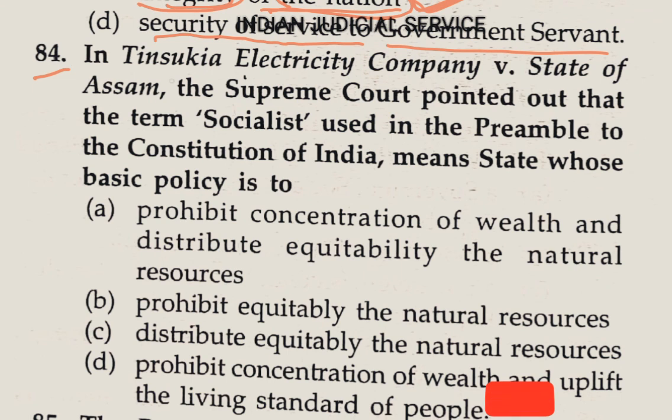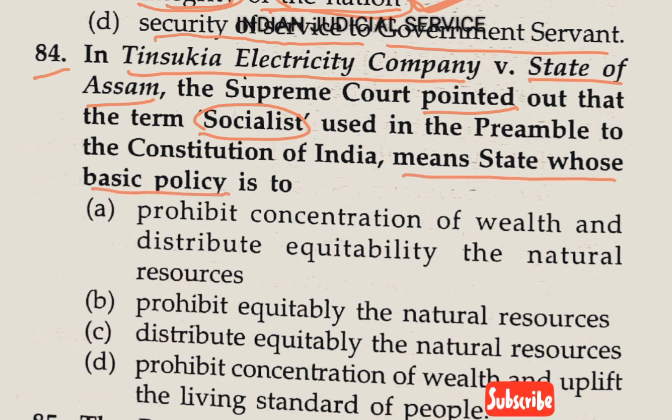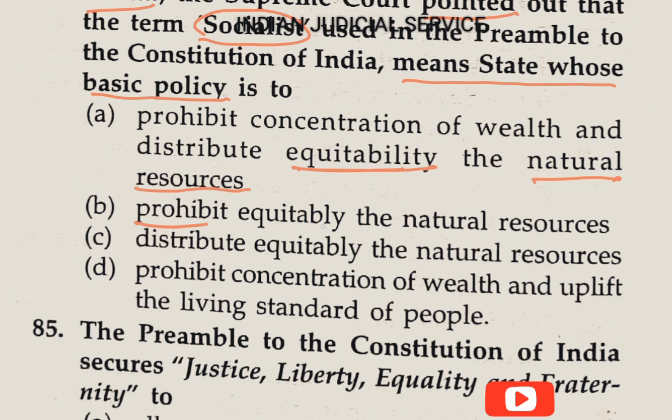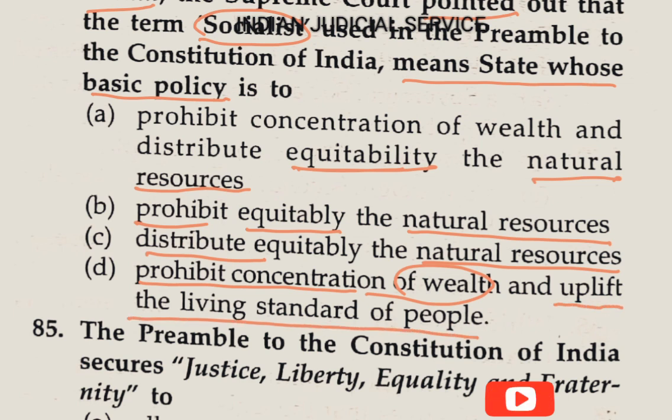Question number 84. In Tinsukia Electricity Company versus State of Assam, the Supreme Court pointed out that the term socialist, used in the preamble to the Constitution of India, means the state whose basic policy is to: option A, prohibit a concentration of wealth and distribute equitably the natural resources; option B, prohibit equitably the natural resources; option C, distribute equitably the natural resources; and option D, prohibit the concentration of wealth and uplift the living standard of the people.